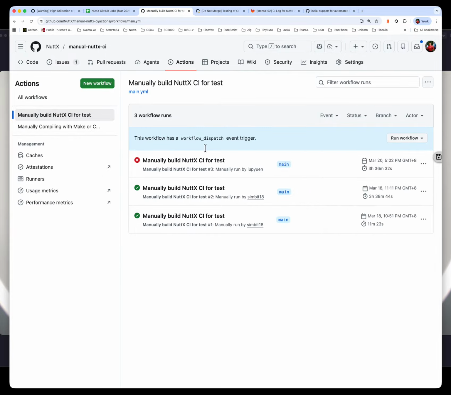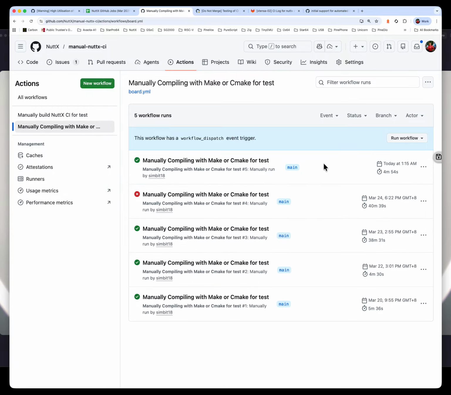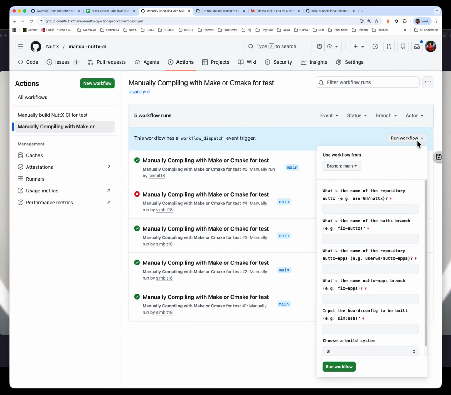We have also introduced a new option that allows us to compile one single target or one single defconfig in NuttX. All we need to do, again, is supply our NuttX repo, our branch. Then notice that there is a board config here. This is where we specify the defconfig. So if you want to compile only sim:/nsh, put it there.